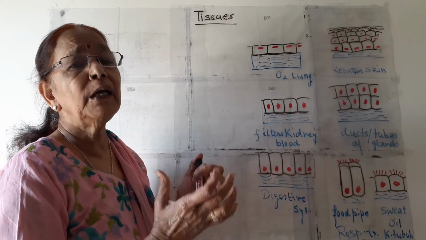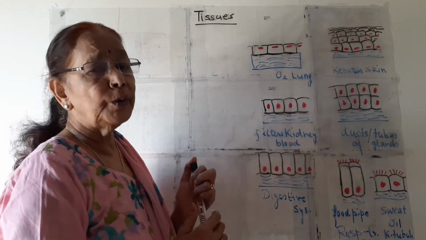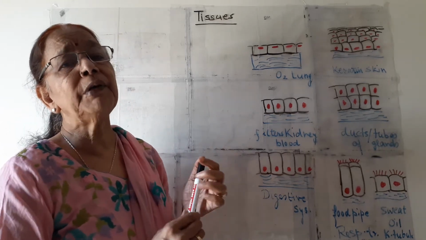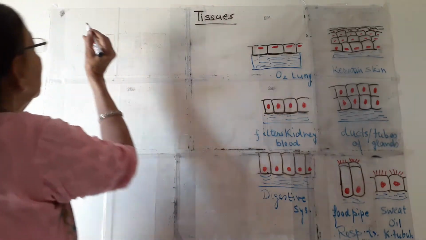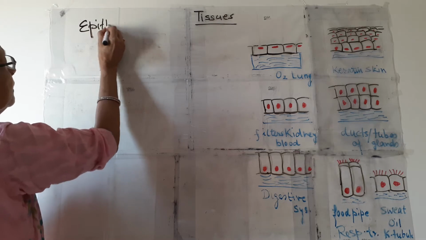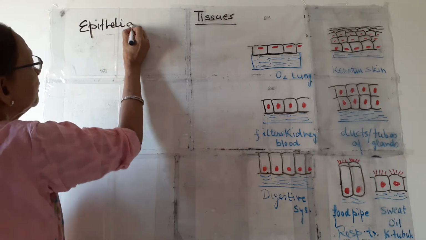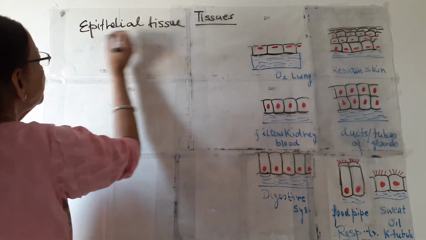We will study all these tissues one by one. So in this video we will discuss the first tissue, and that is epithelial tissue.